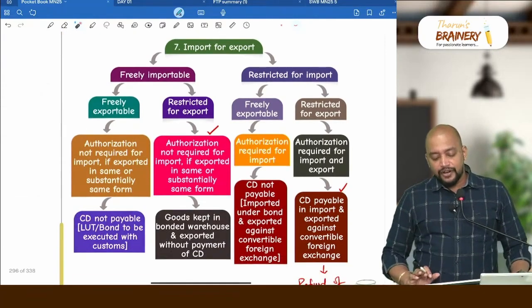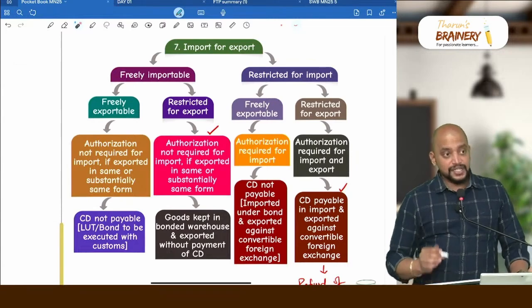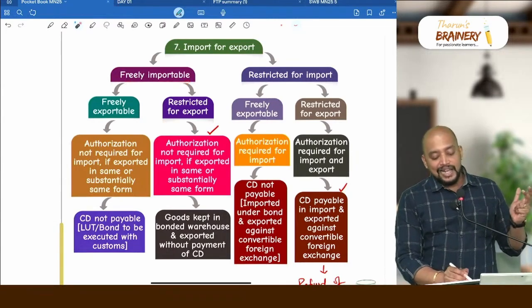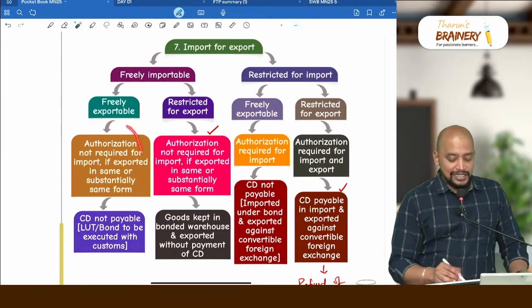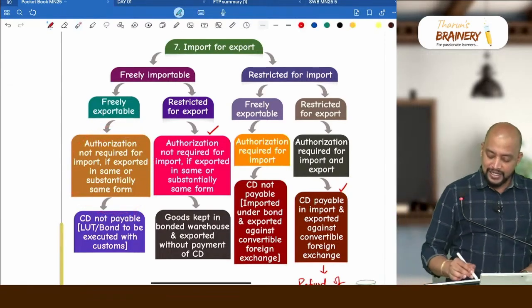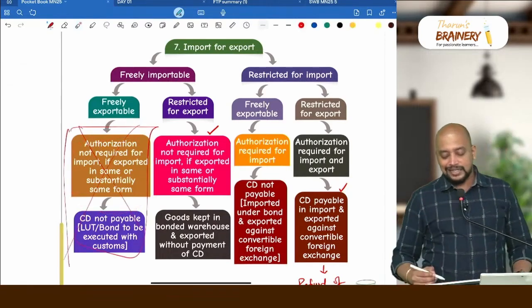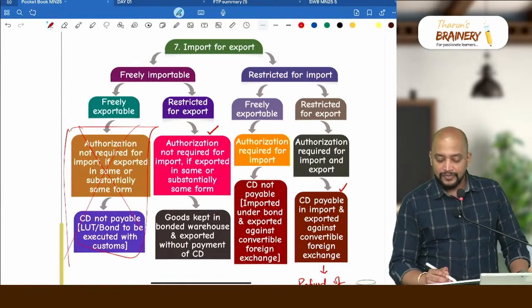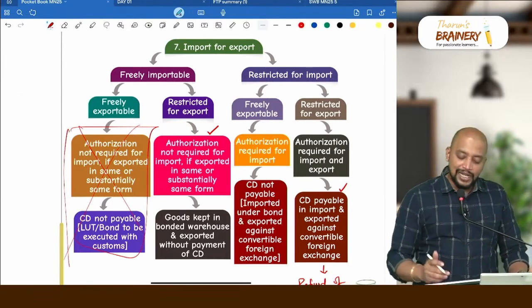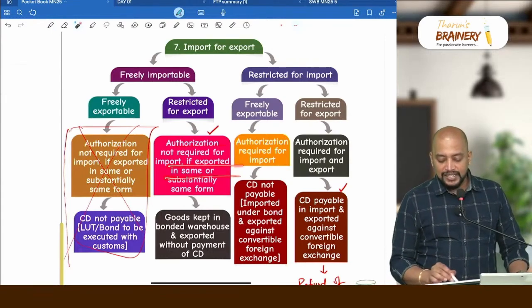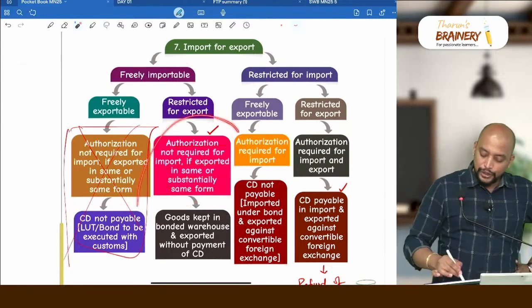Then import for export. See this, first you are importing a product which is freely importable, and on export it is freely exportable. What is your answer? Authorization? No need to remember that. Authorization is not required if imported or exported in the substantially same form. Then next, import is free, export requires authorization. What is your answer? Generally on import authorization is not required, but export requires authorization. They are telling both cases. Authorization is not required for import if exported in the same or substantially same form. This alone you need to remember.